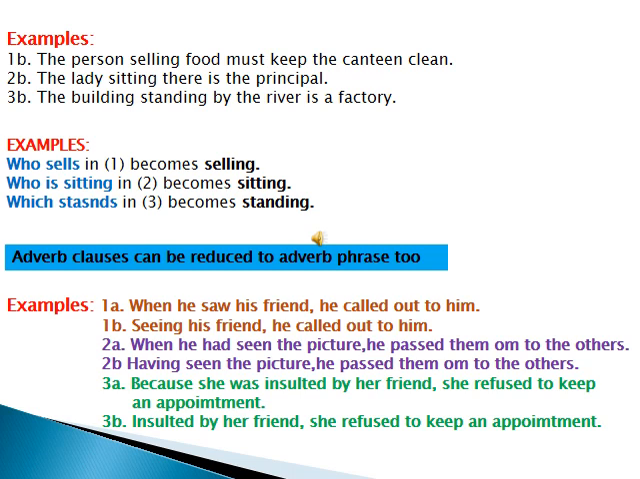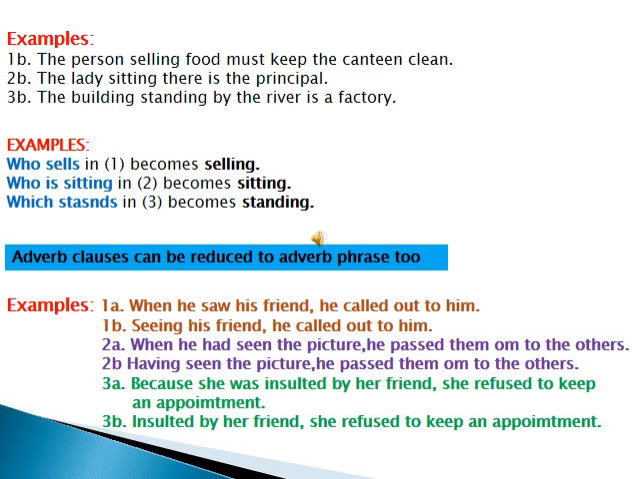How? I have given you some examples on the upper slide, so this is the lower slide. When you see example number 1b, the person selling food must keep the canteen clean, we have removed the relative pronoun who. In sentence number 2b, the lady sitting there is the principal, we have removed who, so it becomes an adjective phrase. Third, 3b, the building standing by the river is a factory. We have removed which, so they become adjective phrases.